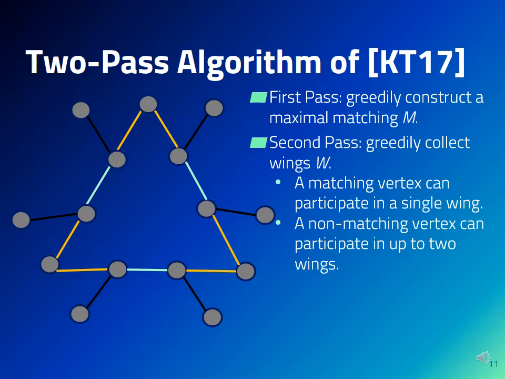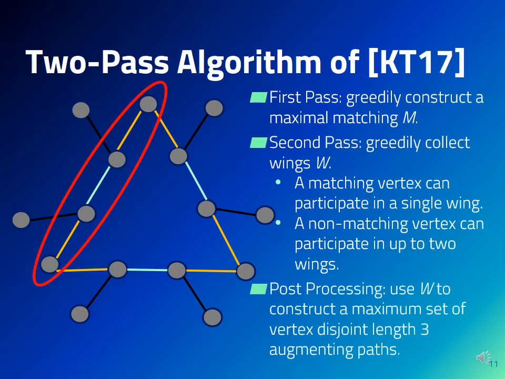A wing is an edge that connects a vertex covered by the matching with a vertex that is not covered by the matching. The set W is constructed greedily by the algorithm, so that the wings within it cover every matching vertex at most once, and cover every non-matching vertex at most twice. In other words, every time a wing arrives, it is added to W if its addition does not violate these properties.